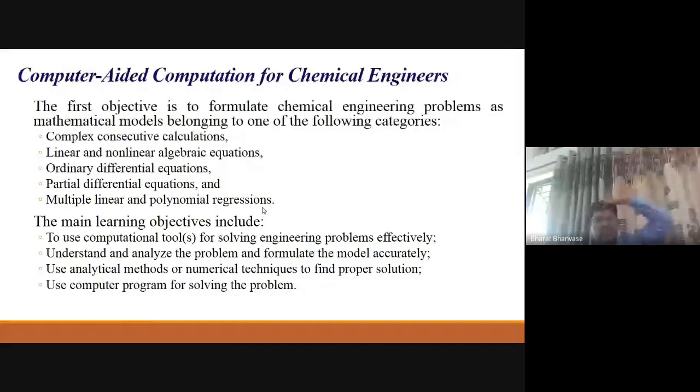For that, we have to check analytical methods and numerical methods for a proper solution. Then, if you have a linear algebraic equation, that is quite simple. You can use any matrix method, or Cramer's rule, these types of methods can be used to solve linear algebraic equations.